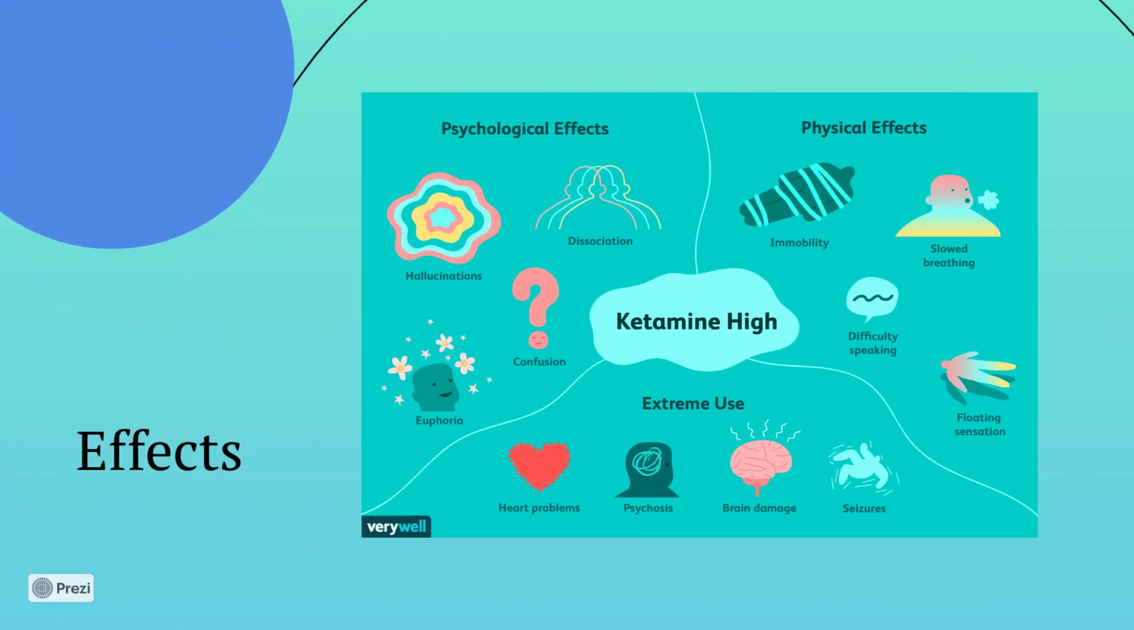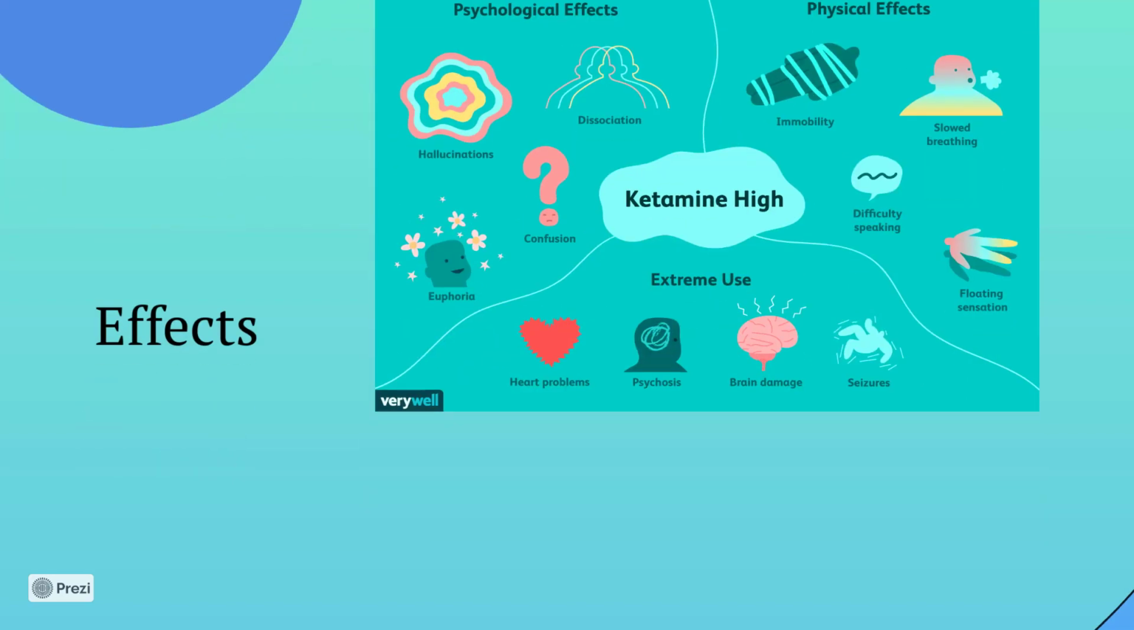So some of the effects of ketamine, they have psychological and physical effects. Since it is a hallucinogenic drug, hallucinations and dissociation are common, but along with the physical effects, it could be slowed breathing and that floating sensation, sometimes immobility. And with extreme use, it can have very negative effects such as brain damage, even psychosis and seizures.